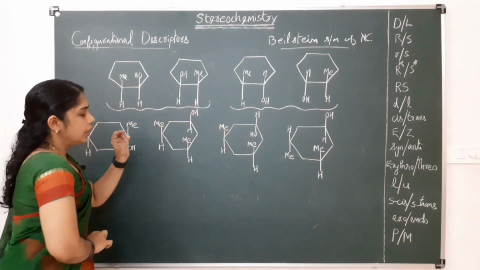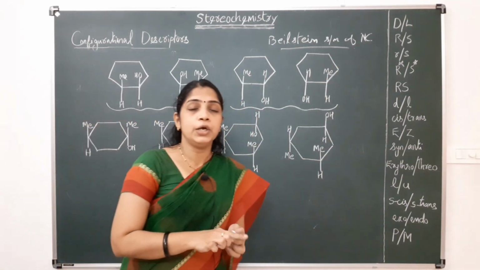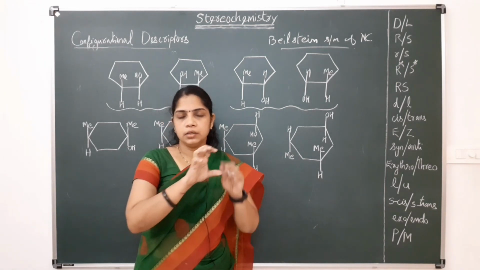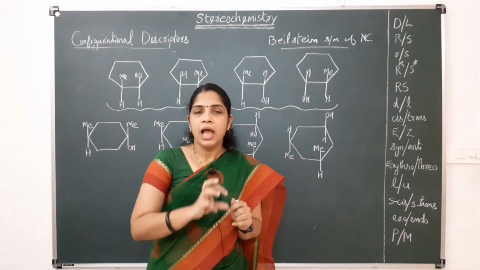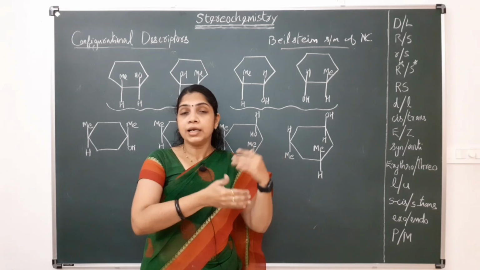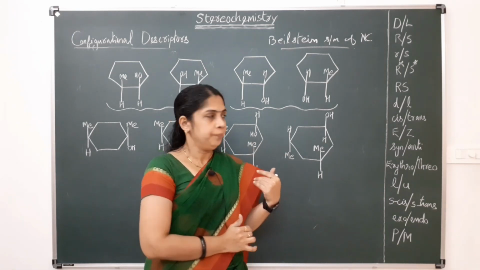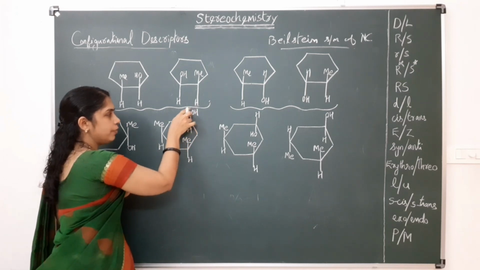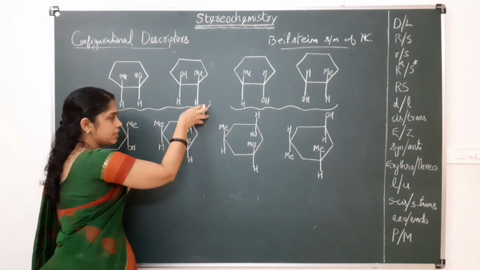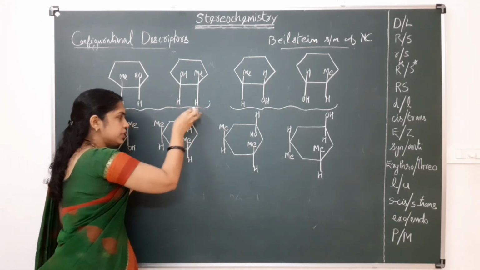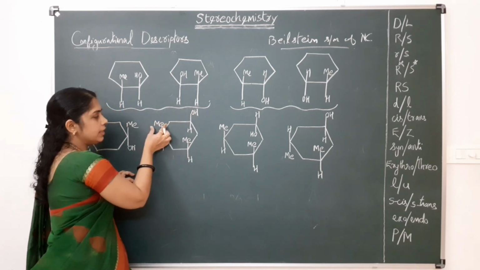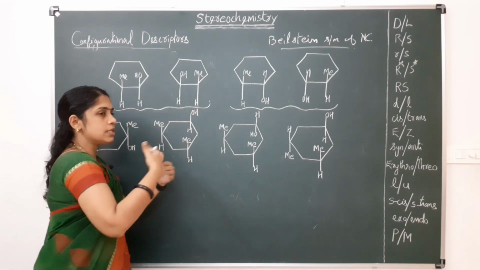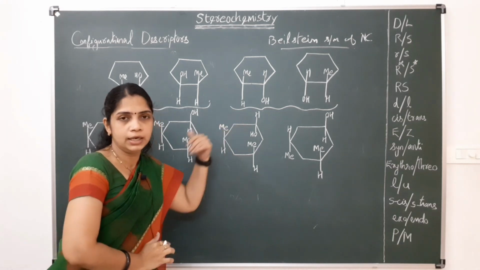And here what we are doing is, we have to take one group as a reference group, and with respect to that group, we are comparing the other groups. For example, suppose here we are taking this OH as a reference group, and with respect to this OH, we are comparing this methyl, whether this methyl is cis or trans to that reference group.